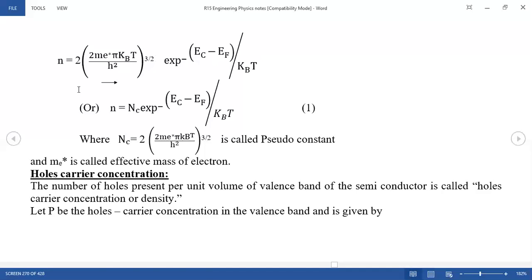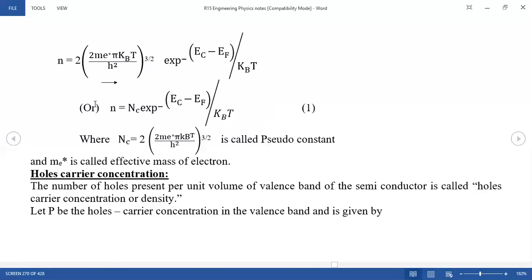If these parameters, 2(2π me* kB T / h²)^(3/2), are defined as a constant NC, then the above equation becomes N = NC exp(−(Ec − EF)/kB T), equation number 1.